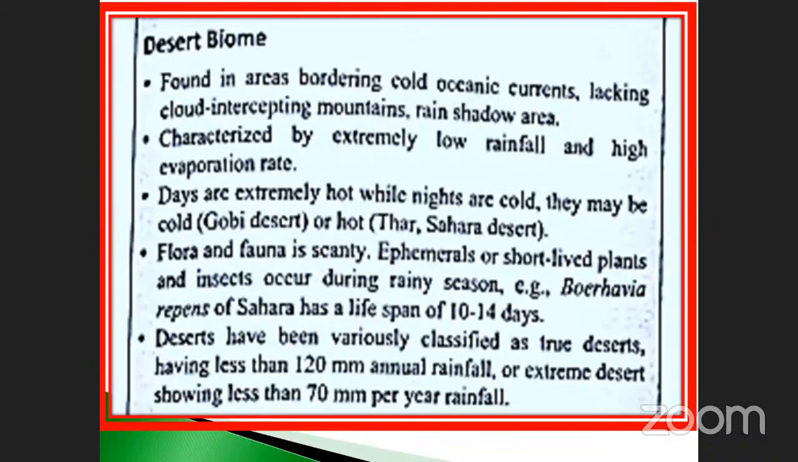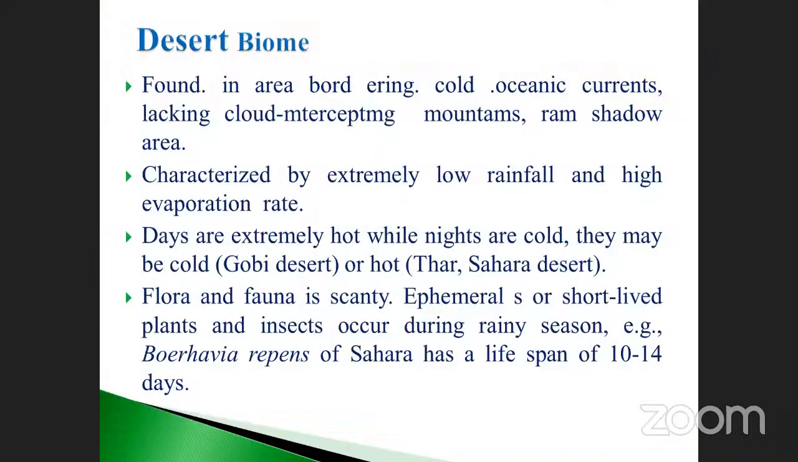Okay, my dears. Desert biome: how it changes, what the temperature is, and what the two types of desert are, have also been given as examples. Here the days are extremely hot while nights are cold. The Gobi desert at night time looks cold in nature. Suppose the Thar and Sahara are always hot in nature, day as well as night.